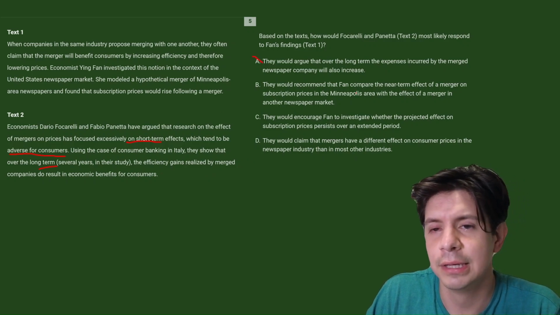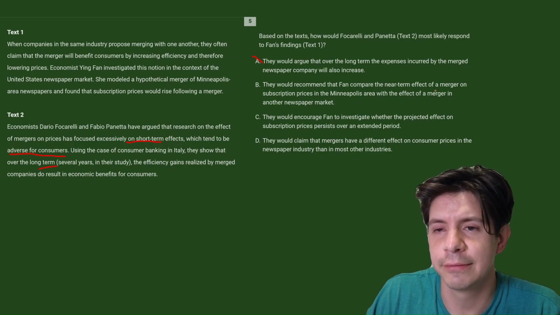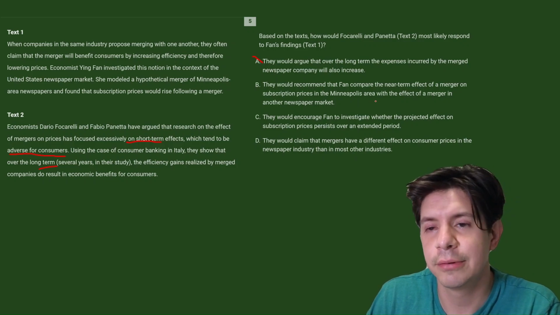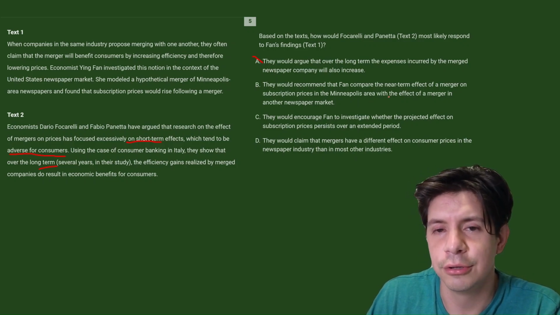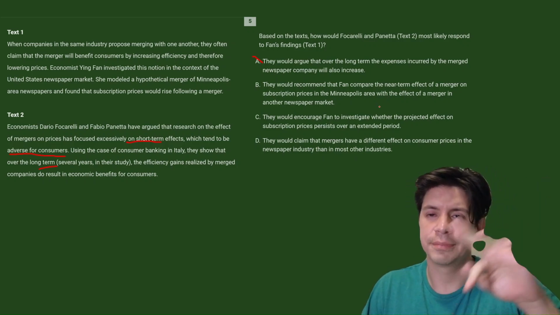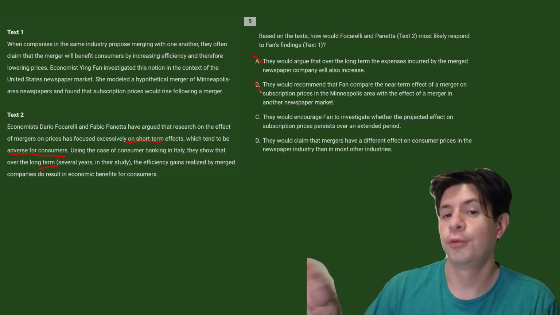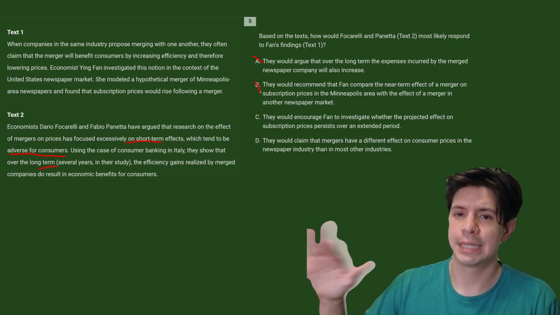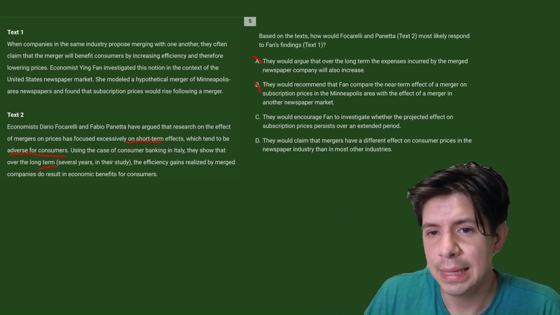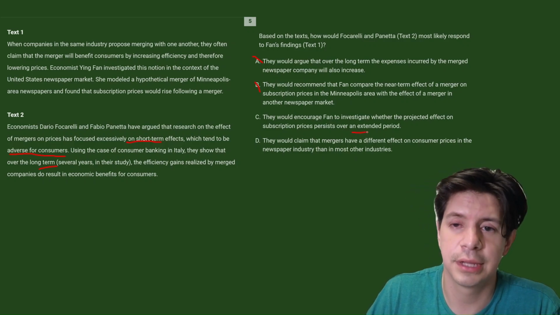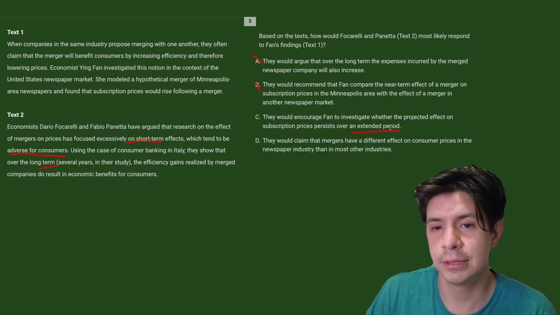They would recommend that Fan compare the near-term effect of a merger on the subscription prices in the Minneapolis area with the effect of a merger in another newspaper market. So that's talking about comparing across place, but they're really talking about comparing across time, right? So I'm not fully eliminating them, but I'm sort of putting a mark saying I'm doubtful about that, right? They would encourage Fan to investigate whether the projected effect on the subscription price persists over an extended period. Okay, so they're talking about how they focus on extended periods.